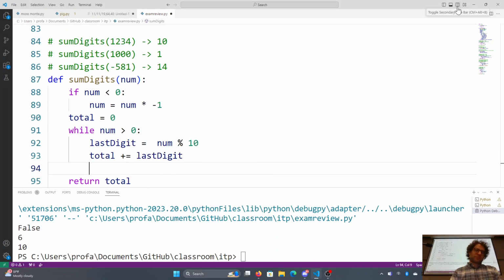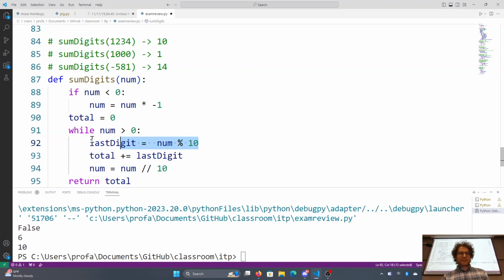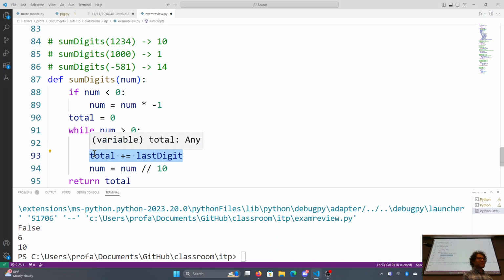And then this should look familiar, this format. Then throw out the last digit by saying num is equal to num divided by 10. So here, what we did is that we got the last digit. Here we throw out the last digit, and we add the last digit in here. And that is going to be more efficient.